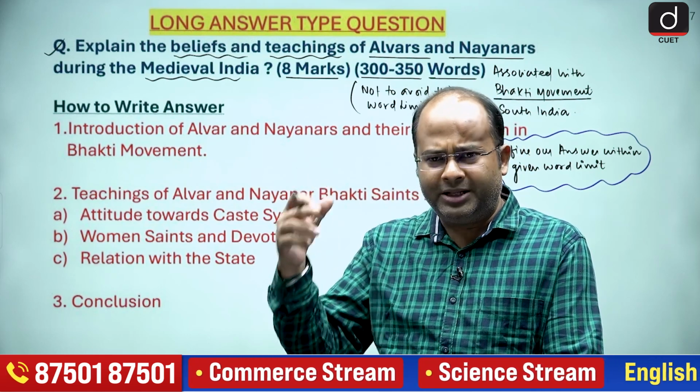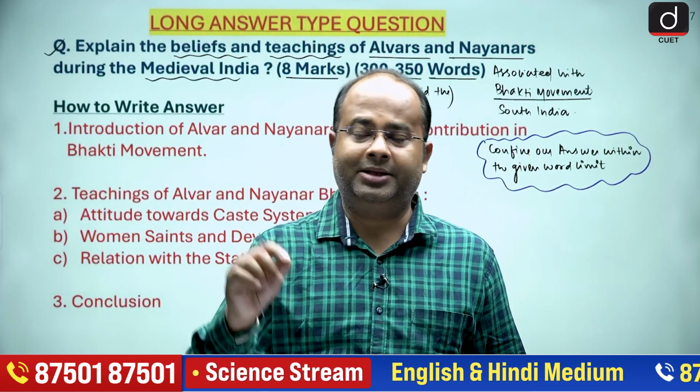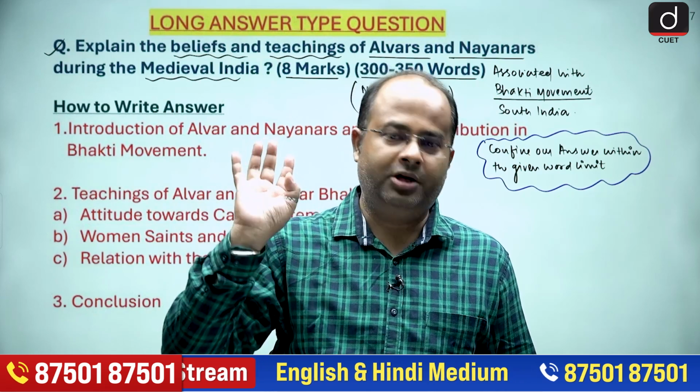Now, what should be the ideal structure? The most problematic thing that students face is the structuring of the answer.